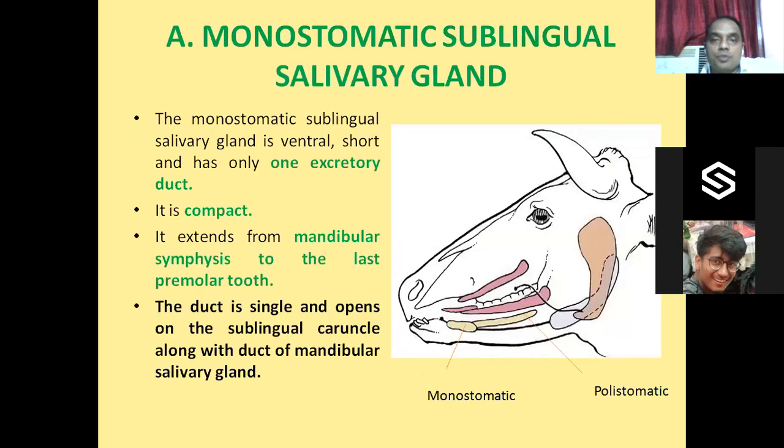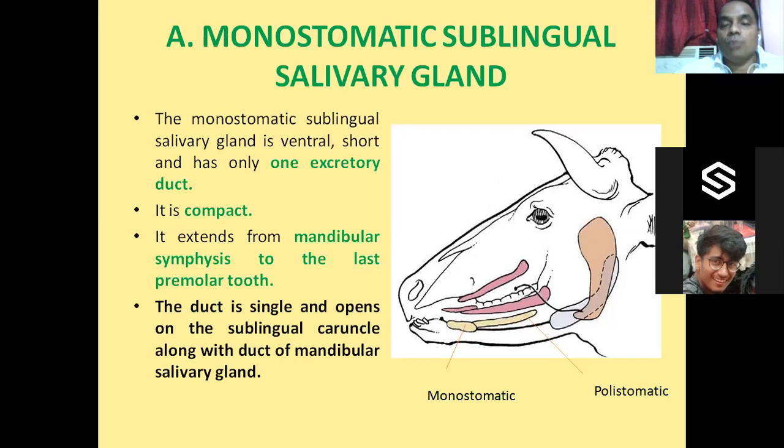So it has two parts, the monostomatic part and the distomatic or polystomatic part. The monostomatic part, as the name indicates, has only one duct.